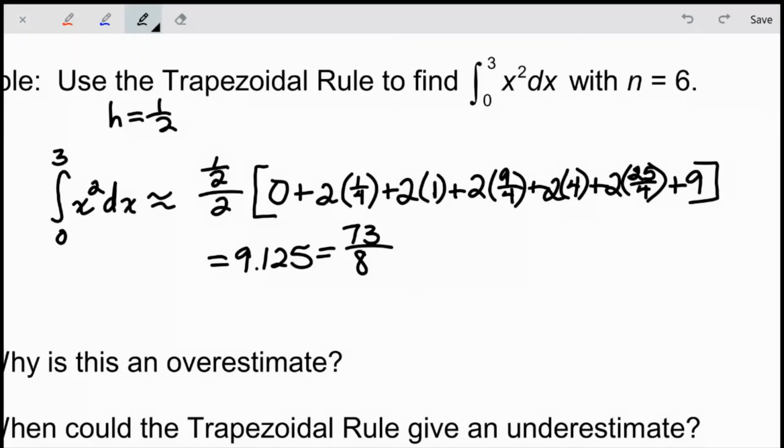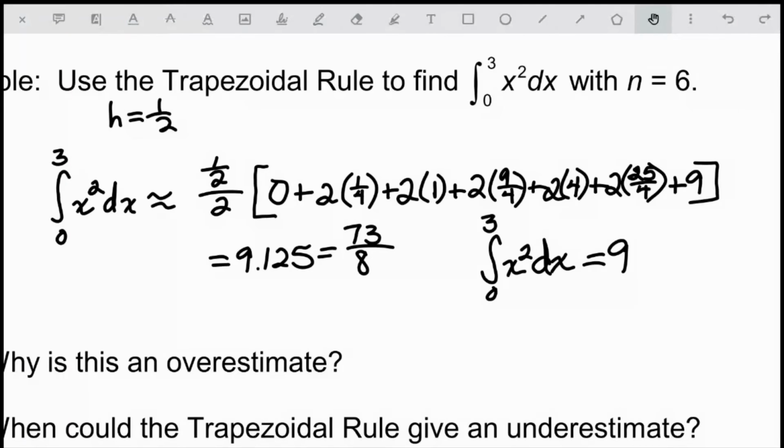Now, the actual value of this integral from 0 to 3 of x squared dx, we know how to solve. We could take the antiderivative, get x cubed over 3, plug the 3 in, and we're going to end up with 9. So the actual value is 9. You can see that with just 6 subintervals, we got a pretty accurate representation of the value of that integral. If you think back to when we were doing rectangular approximation, we did a similar problem to this. When we had 6 subintervals, we got answers that were pretty far off from the actual value when we did a left-hand or a right-hand approximation. So now we're getting a pretty close approximation.